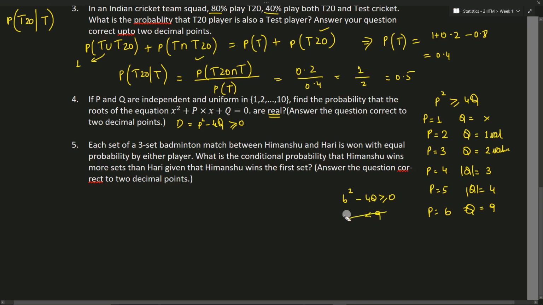For p equal to 7, q is equal to 10, p is equal to 8, q is equal to 10, p is equal to 9, q is equal to 10, p is equal to 10, q is equal to 10. So what are the different values that we can have here?